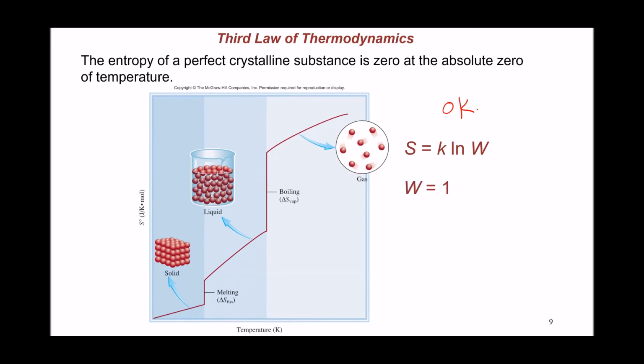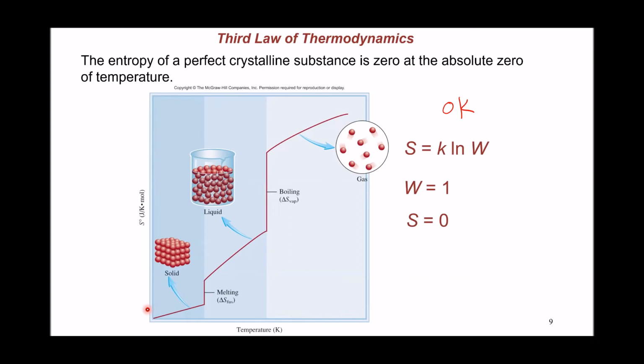If you put the value for the microstate to be 1 in the formula here, that will make the entropy 0. So that's exactly the statement of the third law of thermodynamics: any perfect crystalline substance at 0 Kelvin is going to have 0 entropy, because it has only one microstate to describe it.